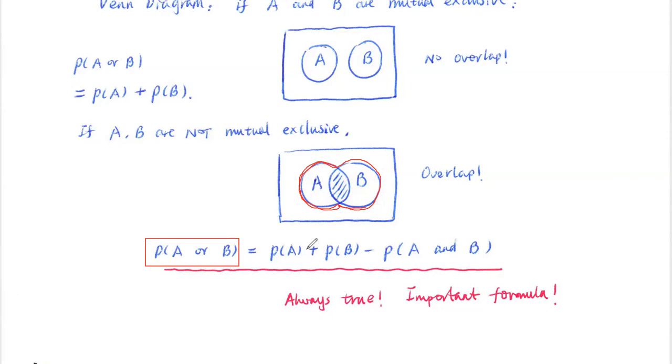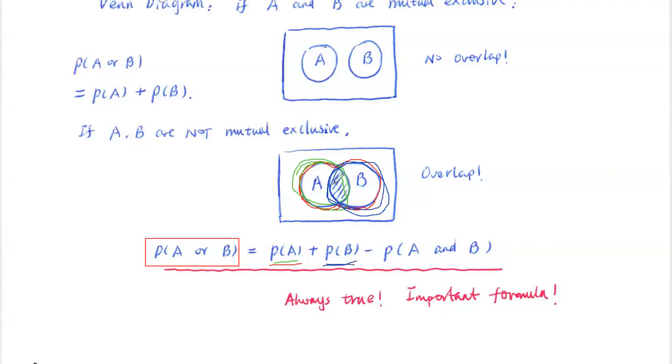So in other words, if I'm trying to use the probability of A, what does that mean? Let me see if I can use a different color here. Let's use this color here. Probability of A, that's like this one here. That's what we have here. And then probability of B, let me use that one. That's like this one here. So what's happening here is, if we add these two parts together,